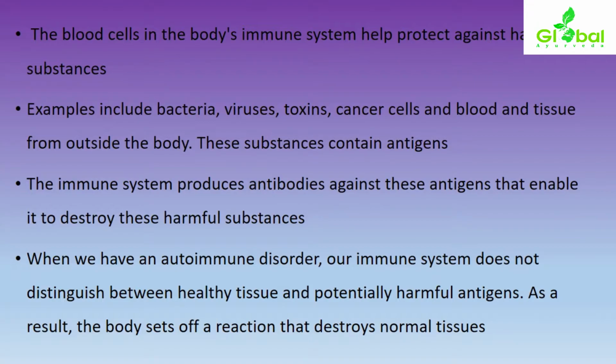So our immune system is in confusion about which part it should act against. As a result, the body sets off a reaction that destroys normal tissues.